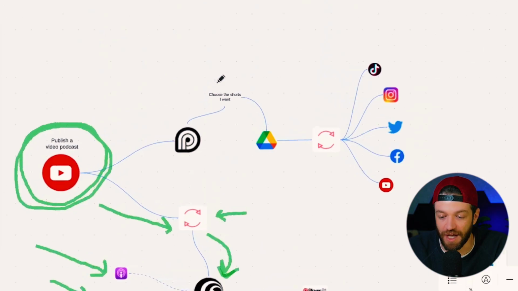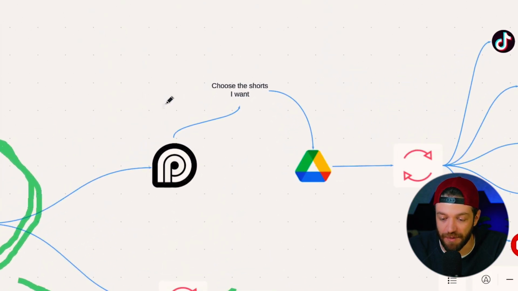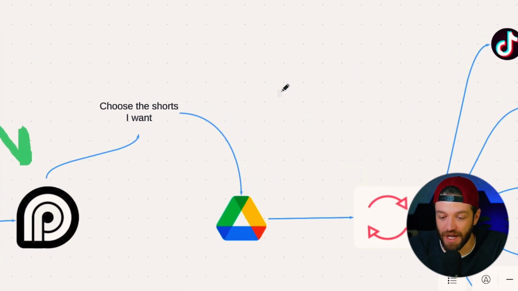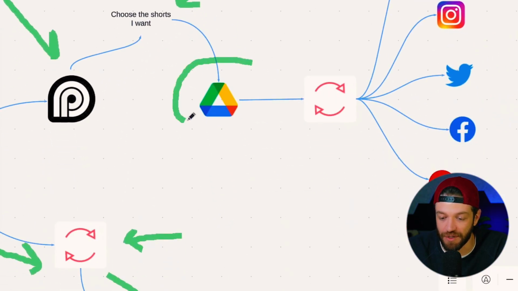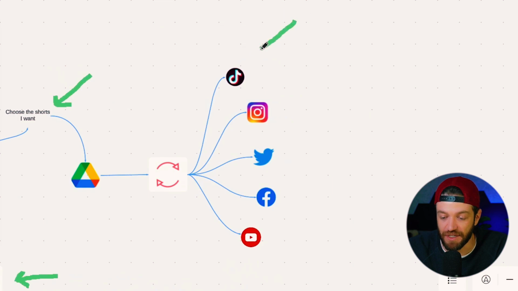What's also going to happen is the same thing that happened before. It's going to go into the AI clipping tool, and that's going to create a bunch of short form videos, add captions, do all of that. And then I'm going to choose the short form videos that I want and drop those into a Google Drive folder. And then from there, it's obviously going to be sent to all of the various short form platforms.